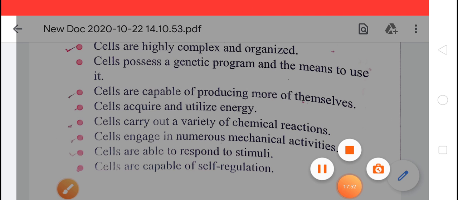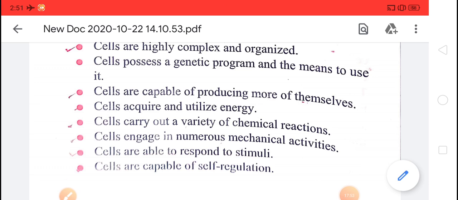So this is the introduction we have taken about cell, like what is cell theory and the names of the various scientists involved in the discovery of the cell. Only the introduction about the cell we have taken today. We will continue this topic in the next video.